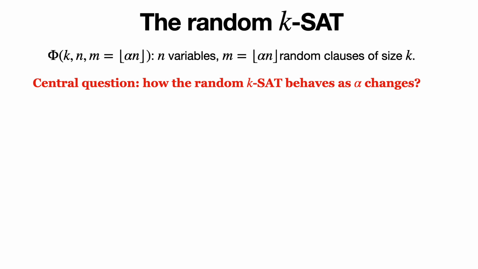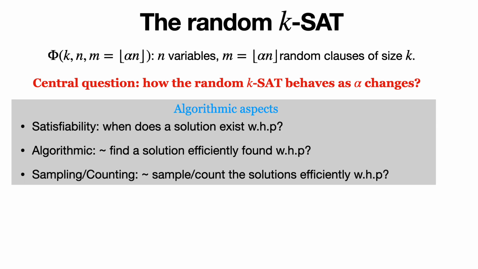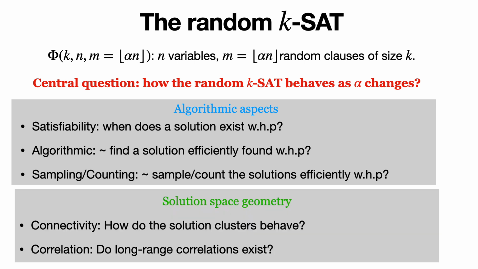Most of the attention towards random CSPs has been focusing on random k-SAT. A central question is how the random k-SAT behaves as the density alpha changes. Theoretical computer scientists focus on algorithmic aspects, that is, the tractability of the following three questions with increasing difficulty. When does a solution exist with high probability? When can we find the solution efficiently with high probability? And when can we almost uniformly sample a random solution or approximately count the number of solutions efficiently with high probability? Meanwhile, statistical physics concerns the geometry of the solution space, basically regarding the connectivity and the correlation of the solution space.